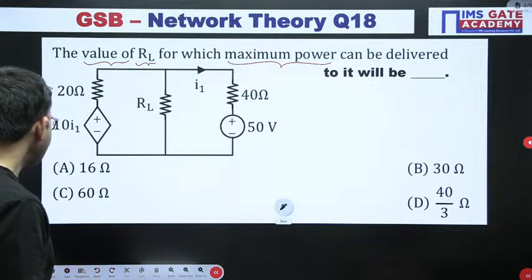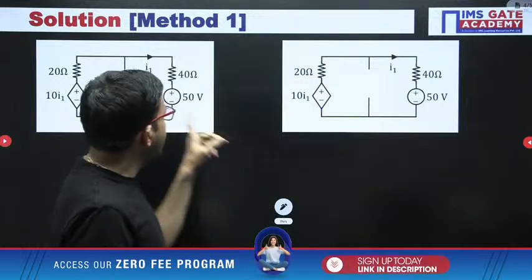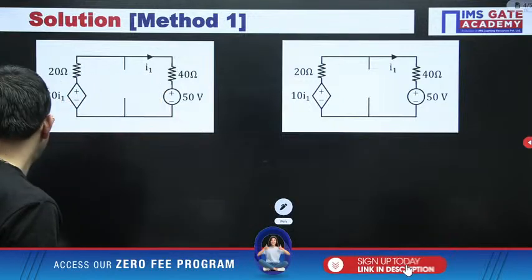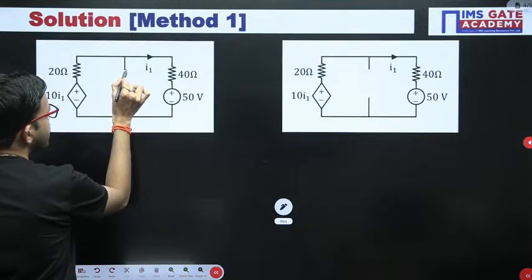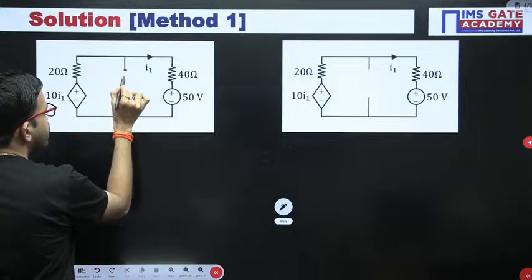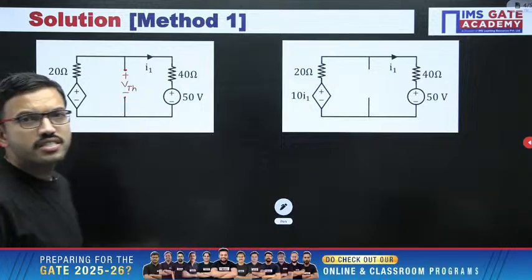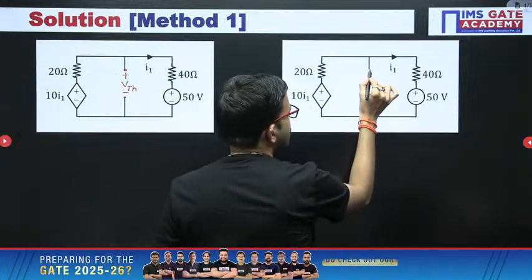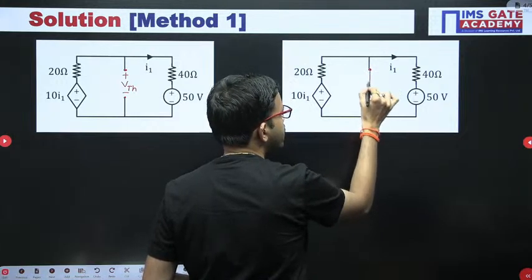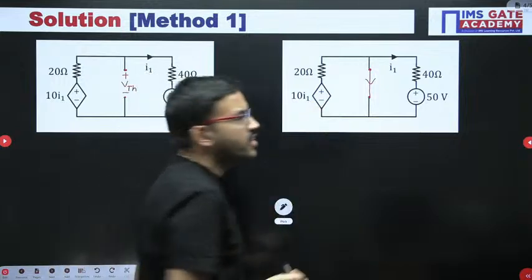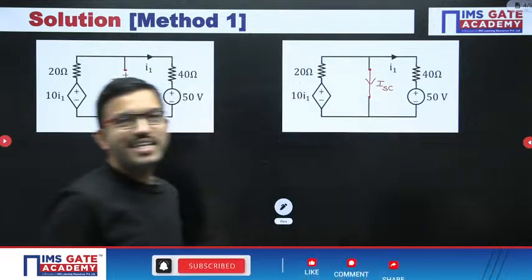First, I am discussing method 1. Whatever I have just explained, in that method I am going to solve this question. So first of all, I have removed the load resistor from the given circuit. Then the terminals become open. Across the open circuit terminals, we have to find VTH. Similarly, if you short these two terminals, then definitely current will flow. The current flowing through these short circuit terminals is nothing but ISC.